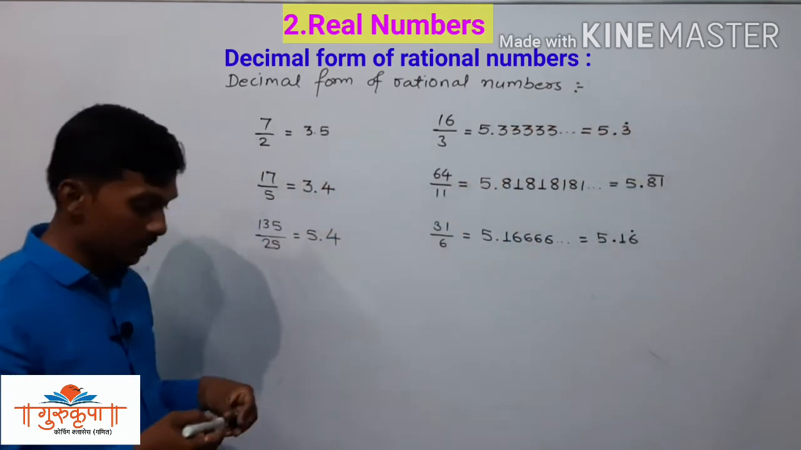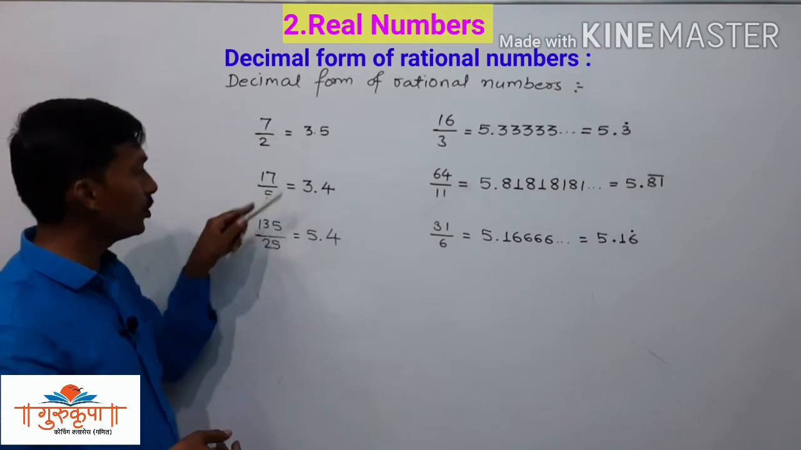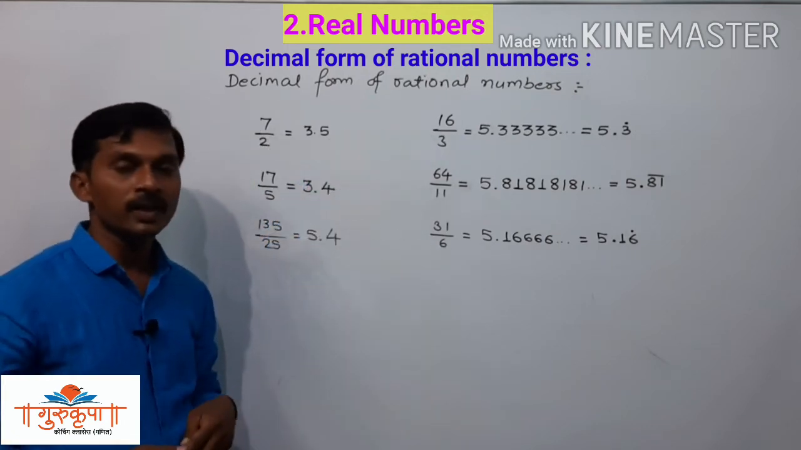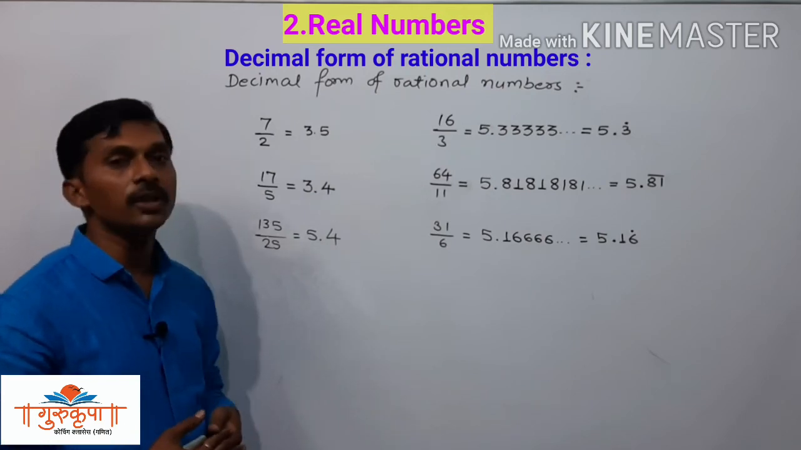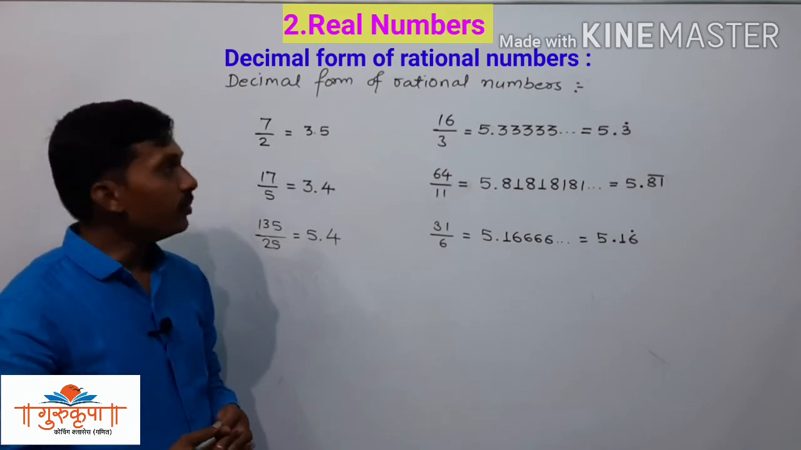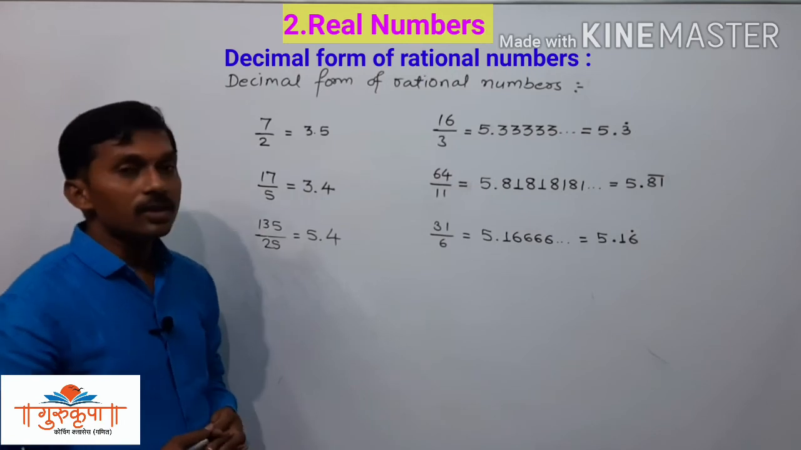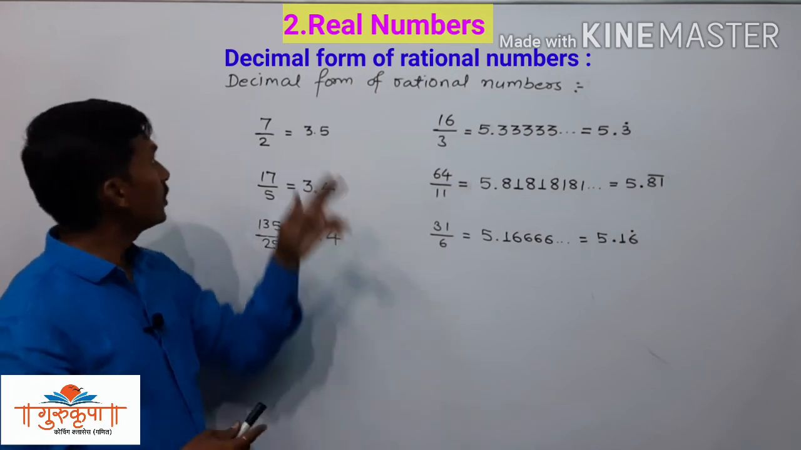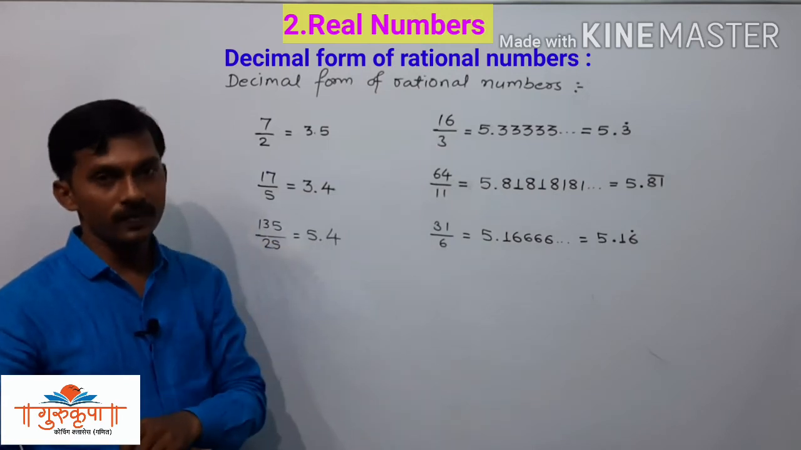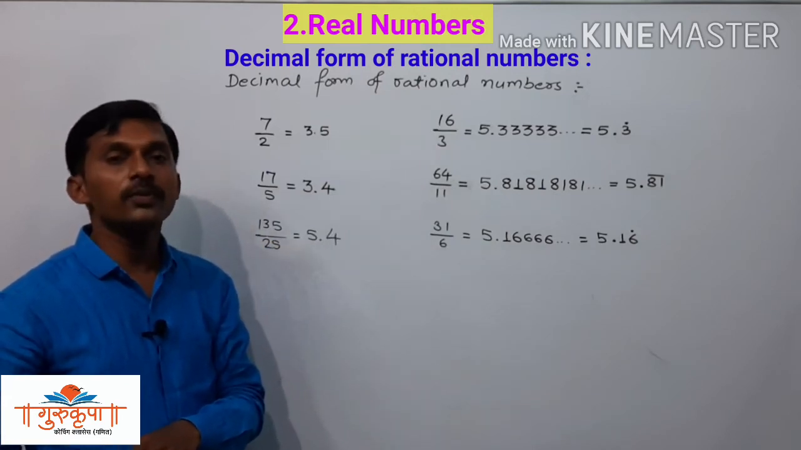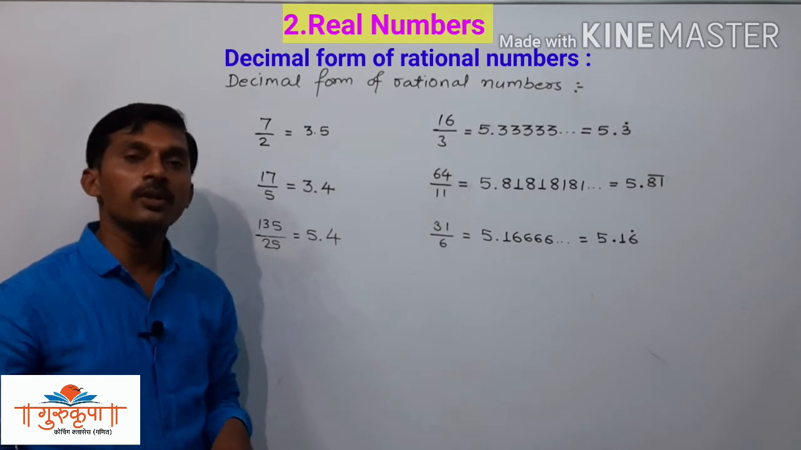Now here we take 6 examples. 1 2 3 4 5 6. And if we observe all the examples carefully, then we will easily divide all these numbers into the two parts. That is, the decimal form of rational numbers is of two types.